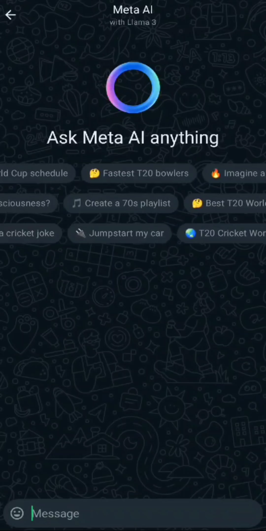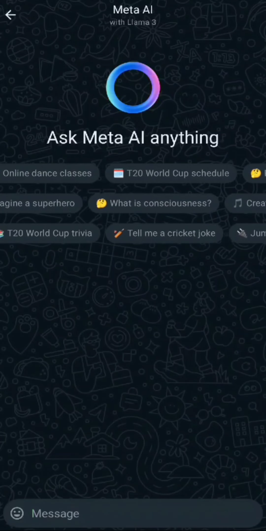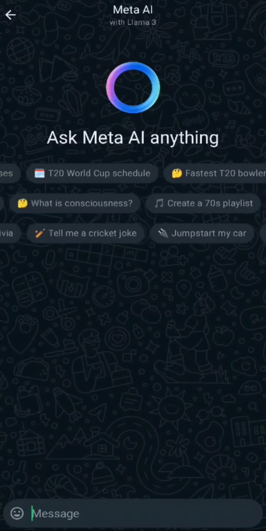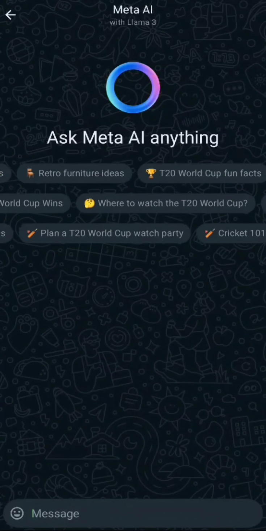Hi everyone, this is a new feature which you can see in your WhatsApp. So Ask Meta AI, which is built by Llama 3, which is a Meta developed GPT model. So you can see a wide range of options here. You can even search anything, whatever you need.